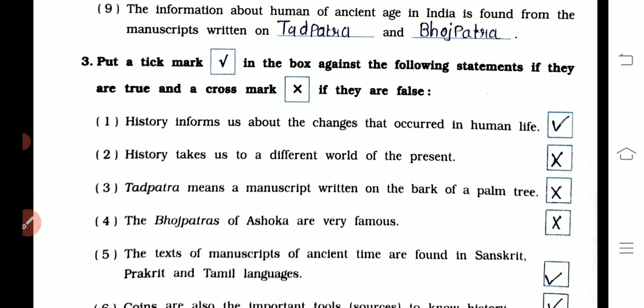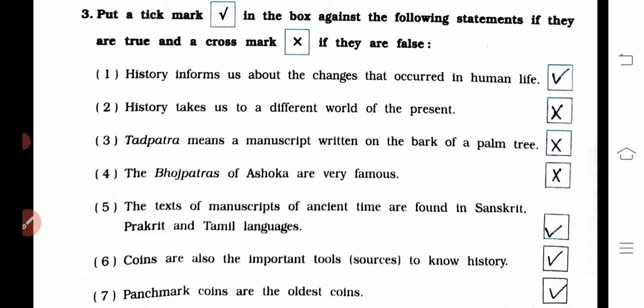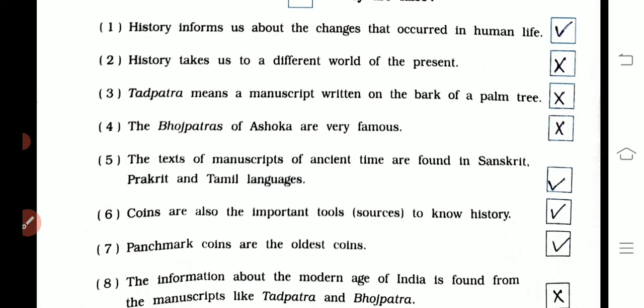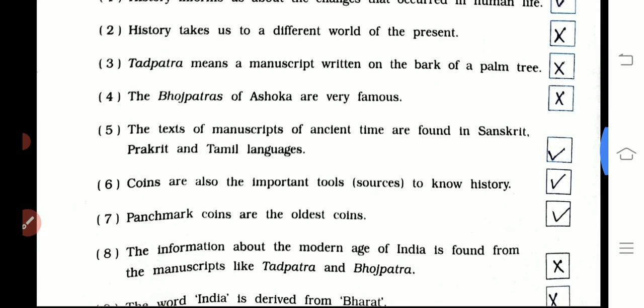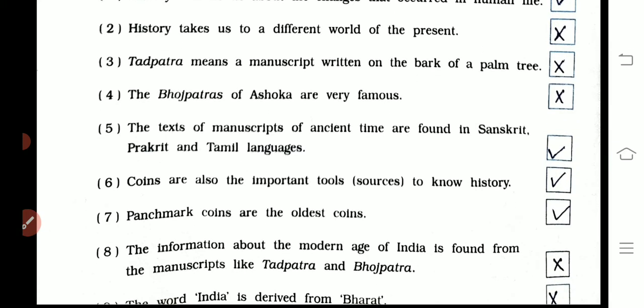Question number three is tick the correct answer. First one, history informs us about the changes that occurred in our human life. Answer is true. History takes us to a different world of the present. Wrong. Third one, Tadpatra means a manuscript written on the bark of palm tree. That is wrong. Fourth one, the Bhojpatra of Ashoka were very famous.